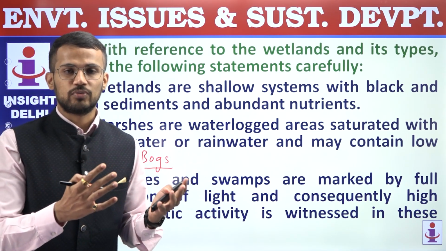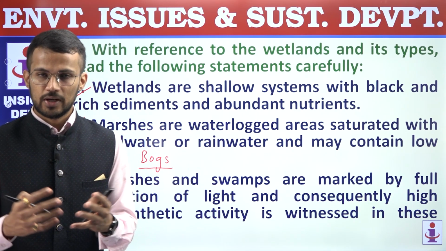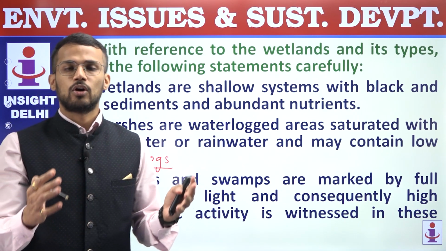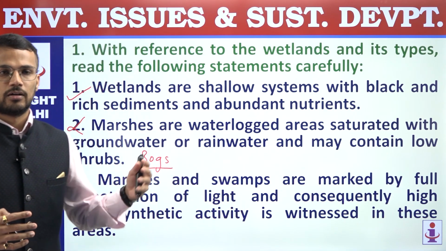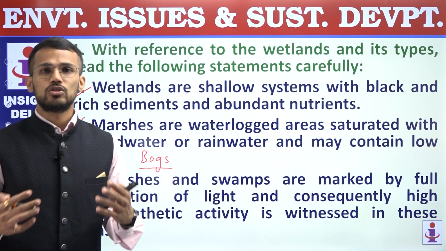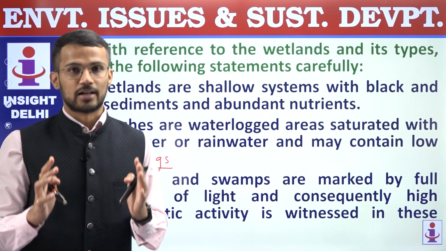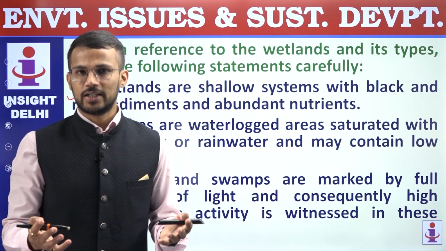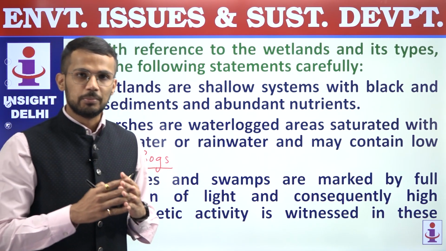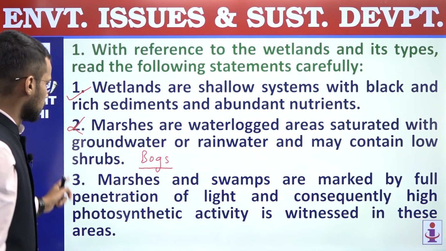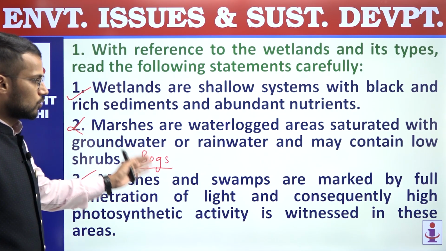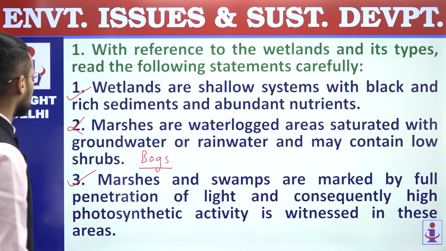In marshes we have woody vegetation, and that woody vegetation will not be too dense, and hence penetration of sunlight will be there. Similarly, swamps are those wetlands which are dominated by grasses, and most of the times grasses have low height, and that's why penetration of sunlight will be there in swamps as well. So that's why third statement is a correct statement. In both marshes and swamps, we have the presence of sunlight.